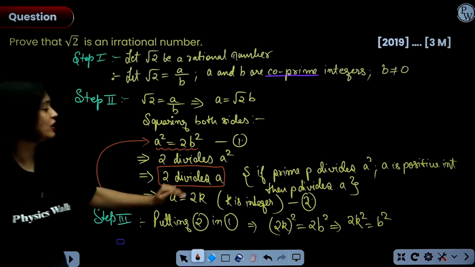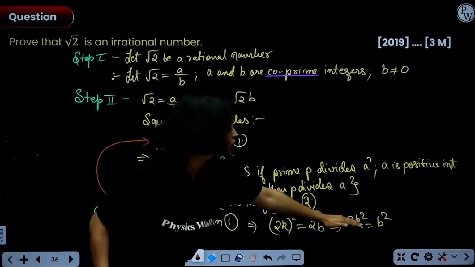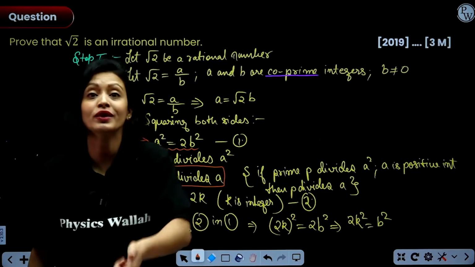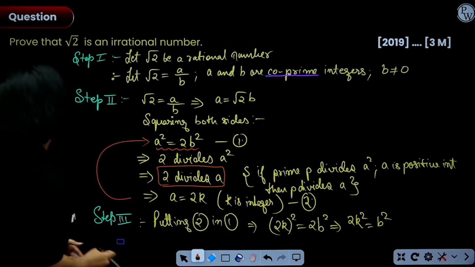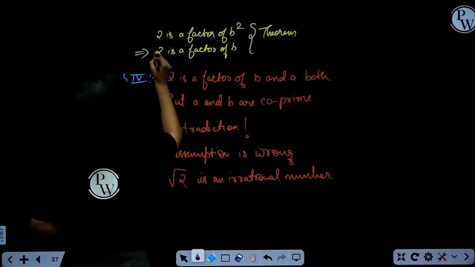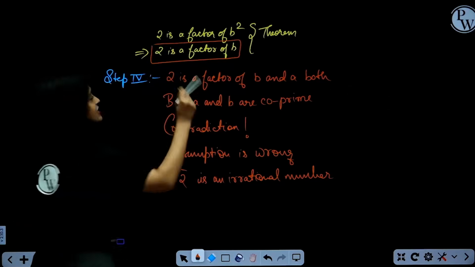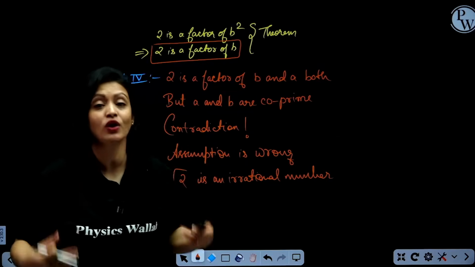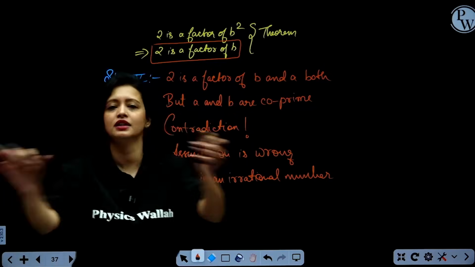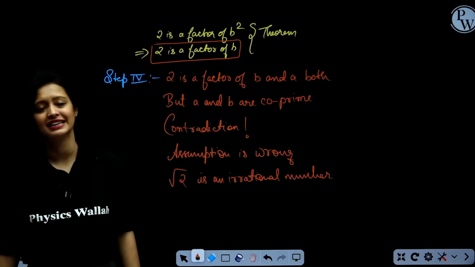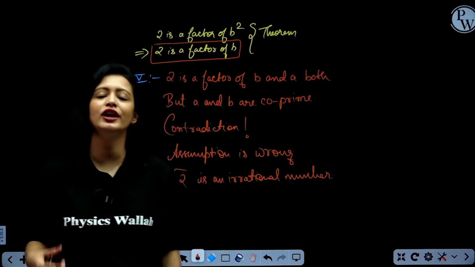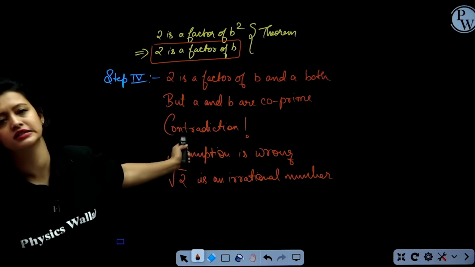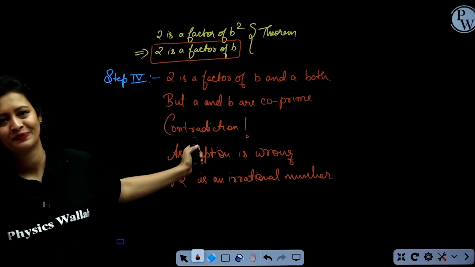So, what do we get? We got that b square is equals to 2 into k square. So, that means again b square is 2 into something. So, 2 divides b square. So, 2 divides b, or 2 is a factor of b. So, 2 is a factor of a, 2 is a factor of b. That means a and b are not co-prime. That means our assumption was wrong. That means root 2 is actually irrational. Baat khatam, done. Okay, that's it. So, you can get root 2, root 3, root 5, root 7, and all the proofs are exactly same. Got it?